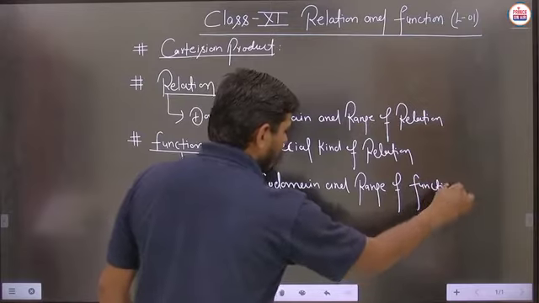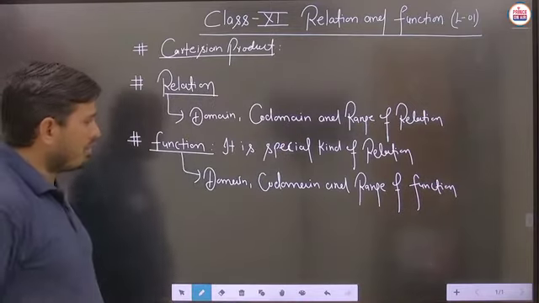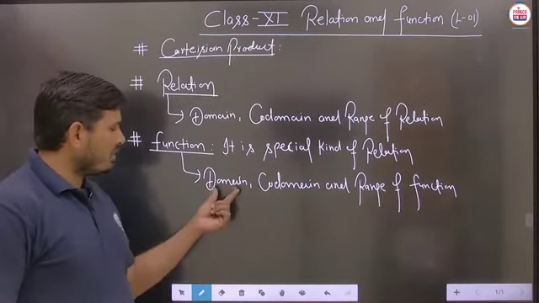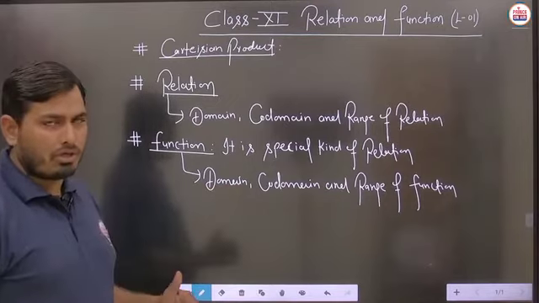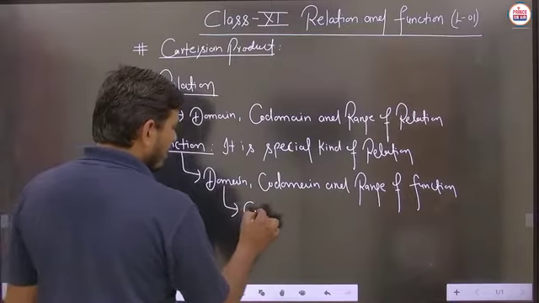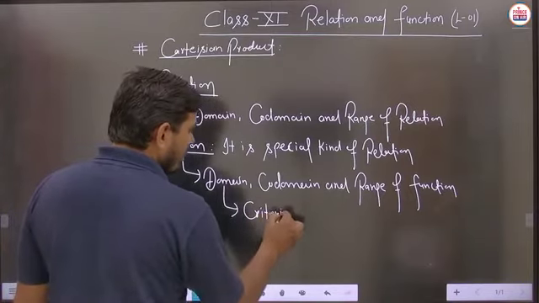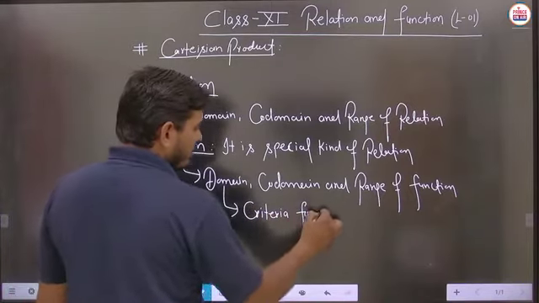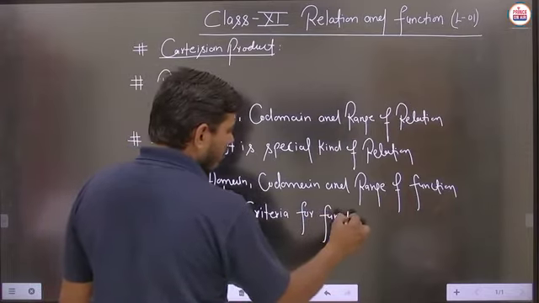We will define each and every part of these types of functions, and we have to see some criteria to calculate the domain. We also have to discuss the criteria for a function's domain.